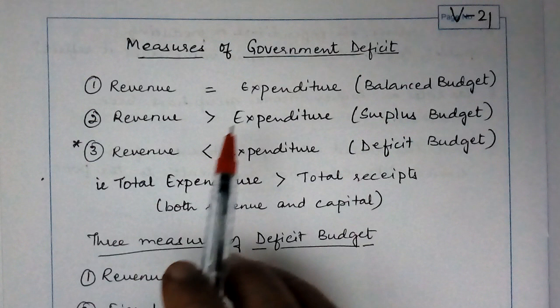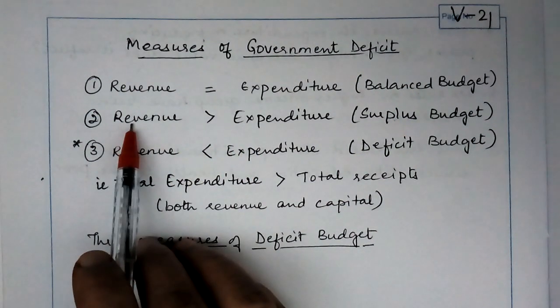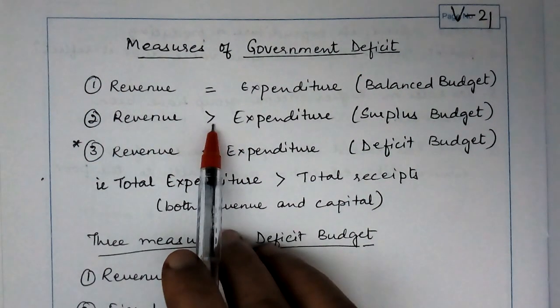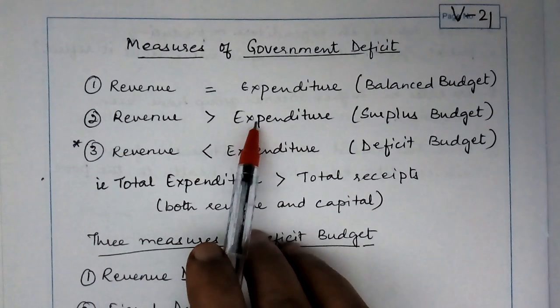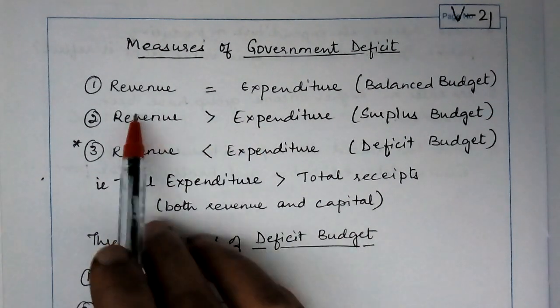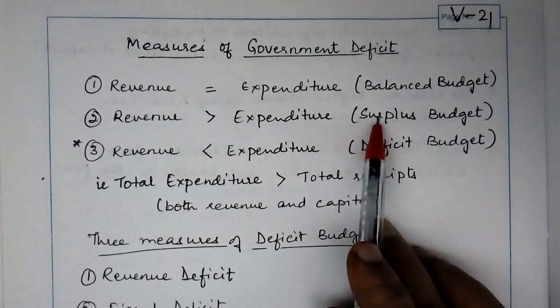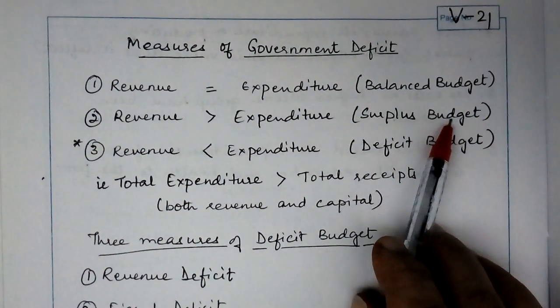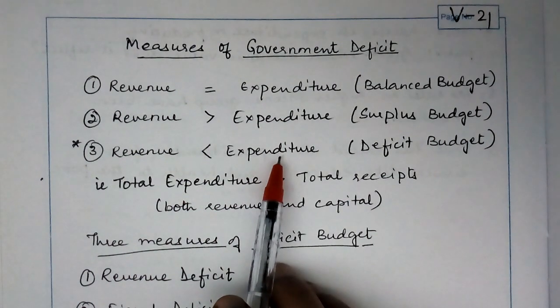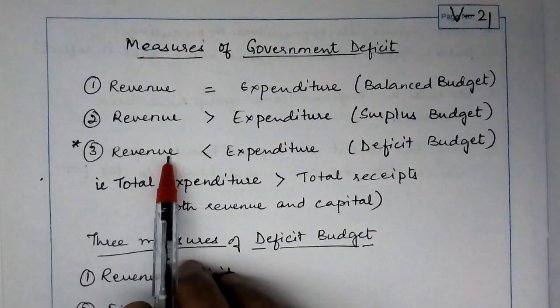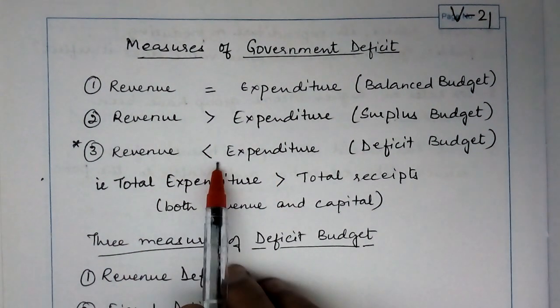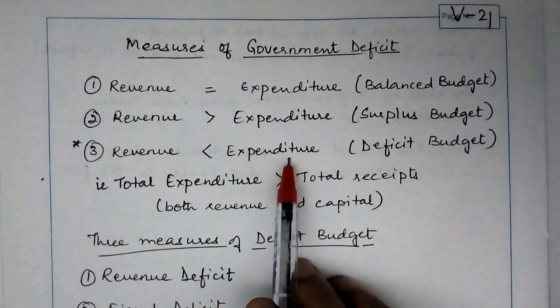But if the revenue so collected is greater than the expenditure, or let's say the government spends less than what it had collected as revenue, then we call it a surplus budget, since the revenue is more. Now, a third situation is when the revenue collected is less than what the government makes as its expenditure.